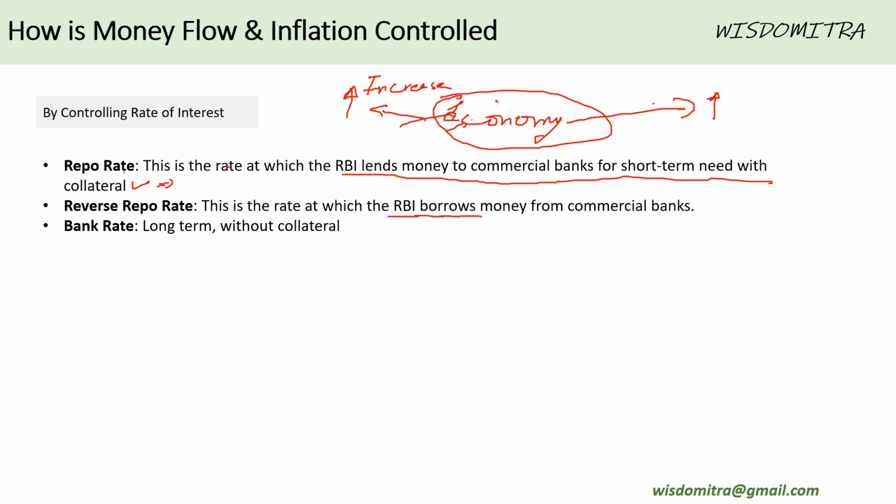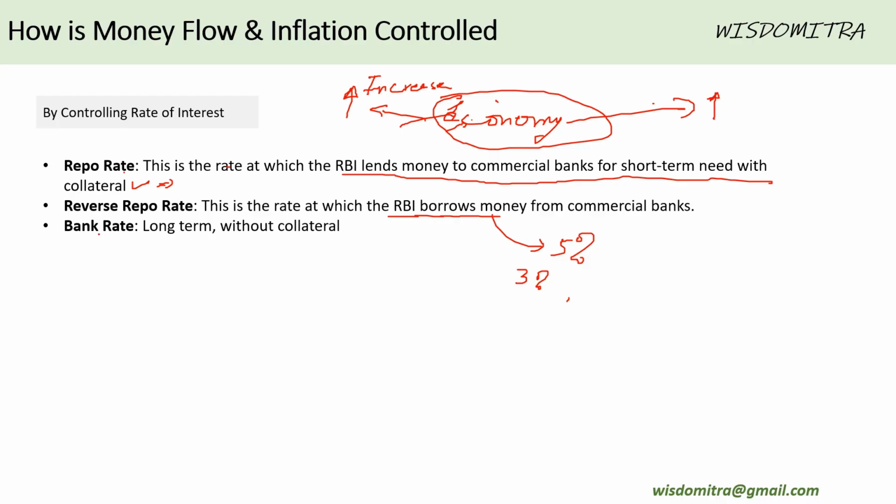RBI says to a bank, I'll give you say 5% on the money that you deposit with me. And a bank thinks, previously I used to get only 3% from RBI. Now I'm getting 5%. What the bank would do, it will increase the amount of money that it deposits with RBI rather than giving it out as loans. So basically, the money which was being given to common people now goes to RBI. This is the way in which the money in circulation is taken away from the economy. So this is the reverse repo rate.